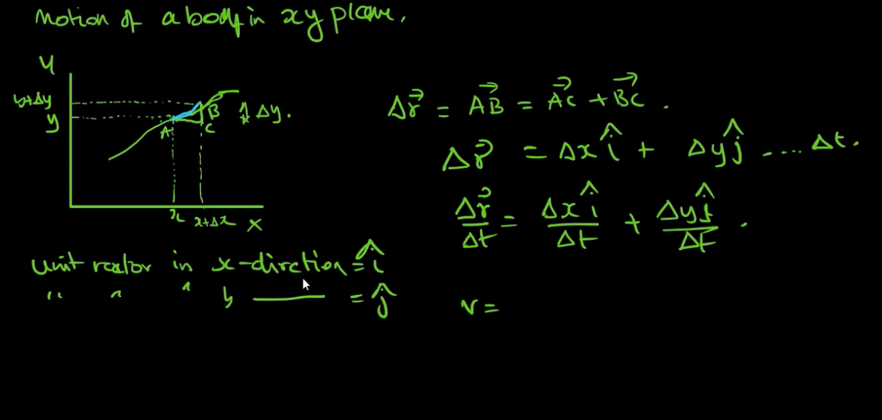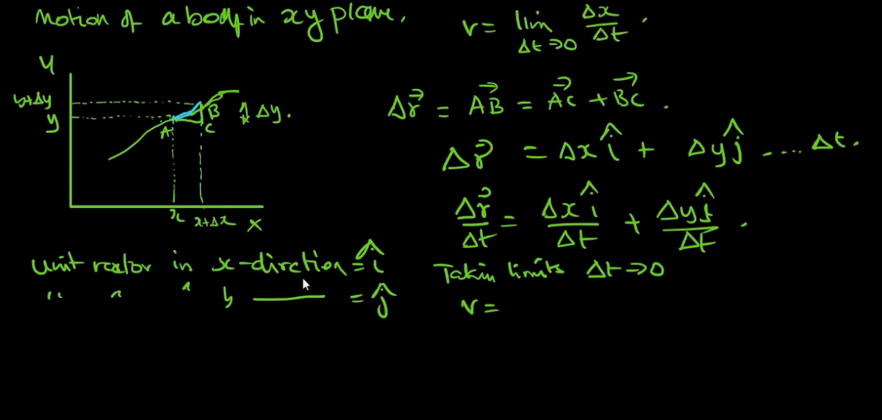Now if delta t happens to be extremely small, let's say I am taking the limit as delta t goes to zero. We know that v is equal to the limit of delta x by delta t, which is itself written as dx by dt. So this will be dx by dt i plus dy by dt j, again with their unit vectors, that is i and j.